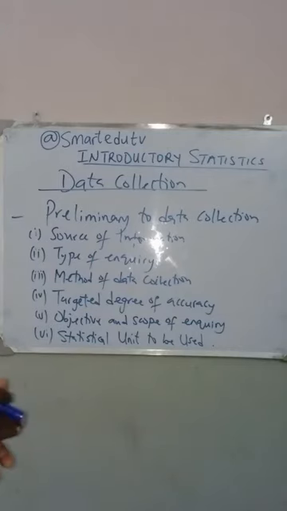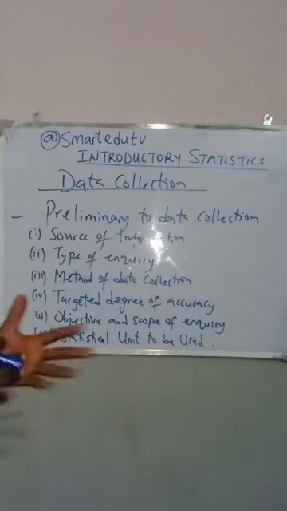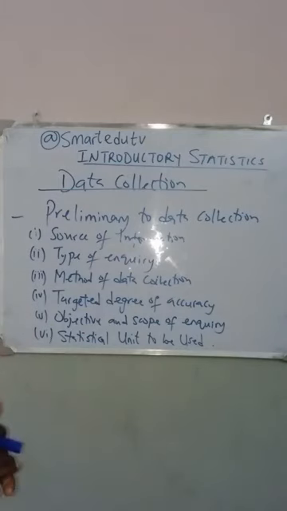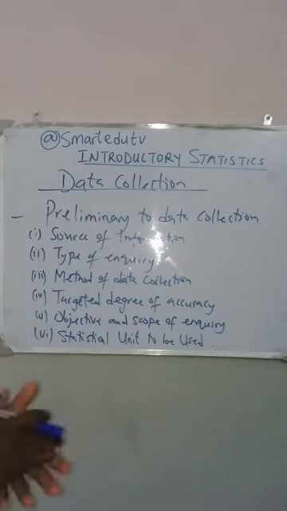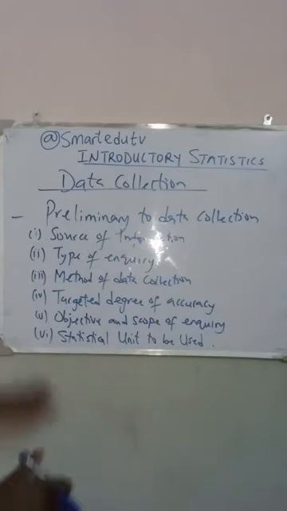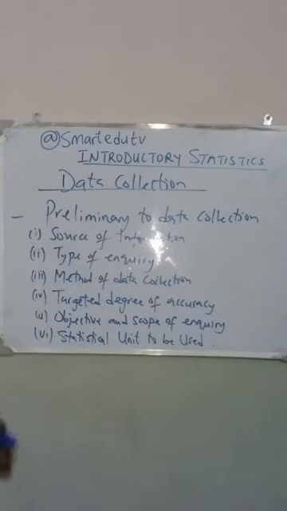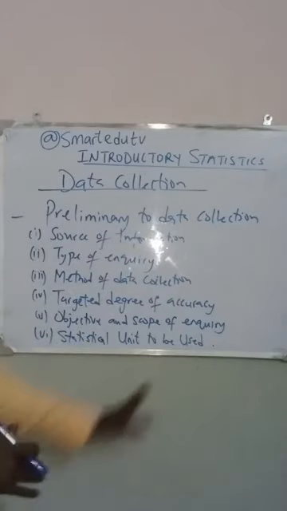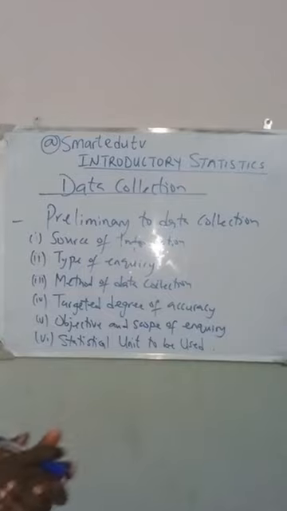What is the aim of embarking on that data collection? Why are we collecting the data? What is our objective? The next, which is the last, is the statistical units to be used. These are preliminary to data collection. So after we understand all these, then we can go ahead to collect our data.